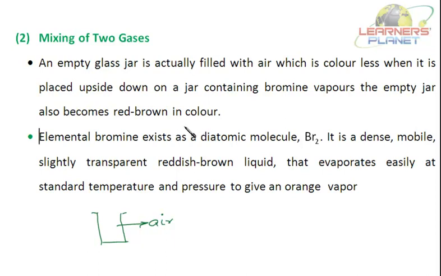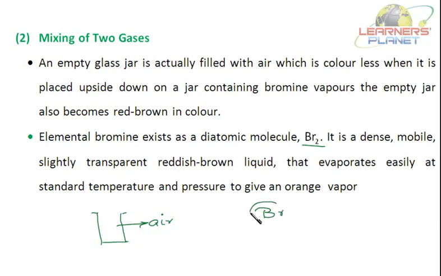Now what do you mean by this bromine, or what is bromine? Bromine is an element which exists in a diatomic state. That is, the bromine molecules are there. Elemental bromine exists as the diatomic molecule Br2.